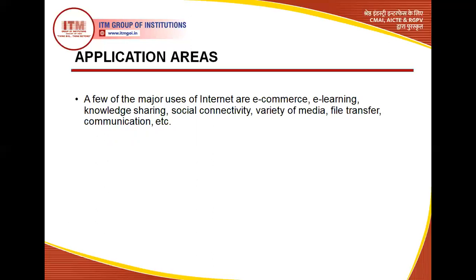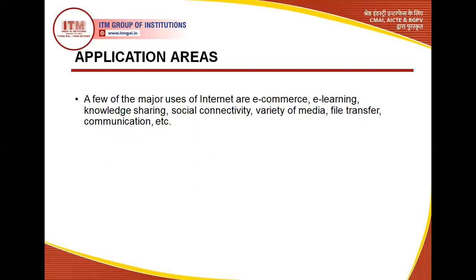We can say there are a few major uses of internet, just like e-commerce. E-commerce means for commercial purposes. Then the e-learning process, where we study with the help of websites and do some assignments with the help of some websites. So e-learning is very familiar.